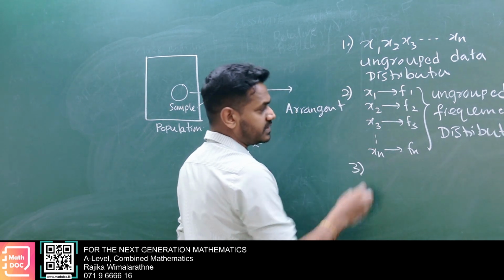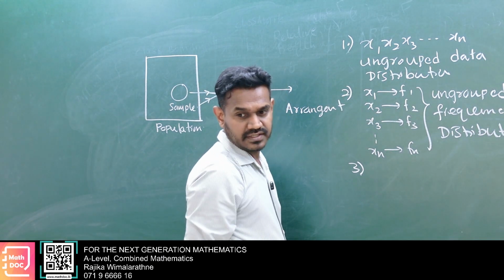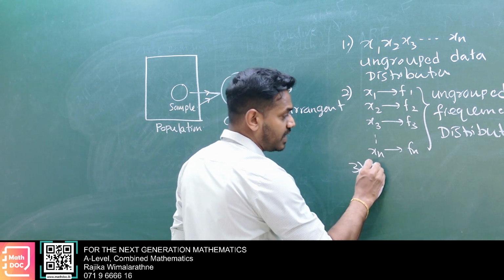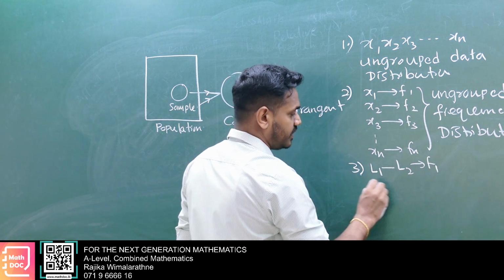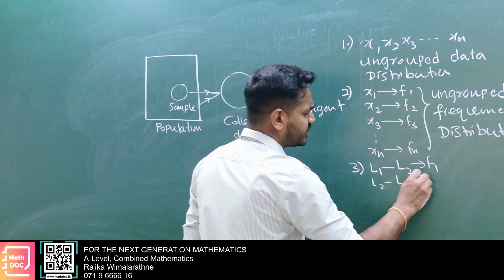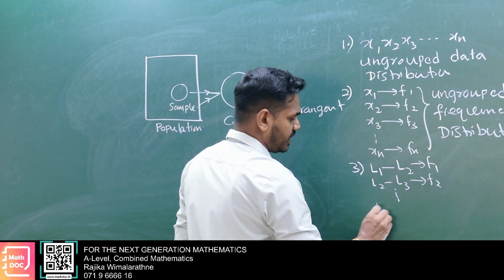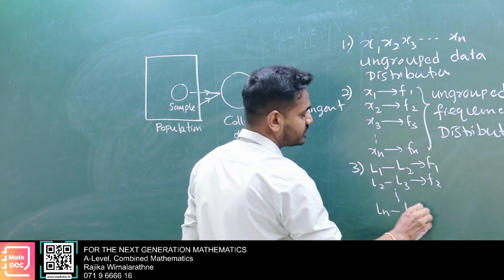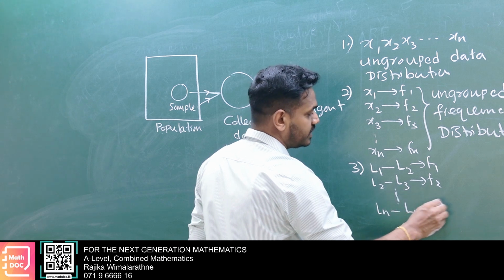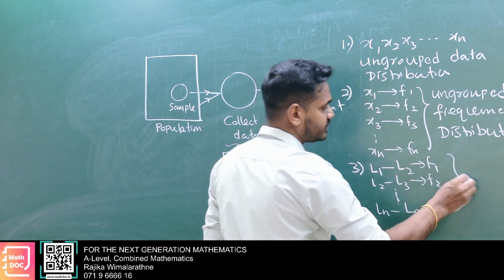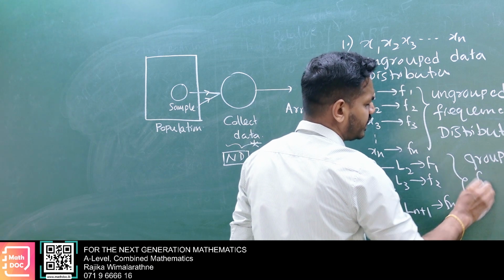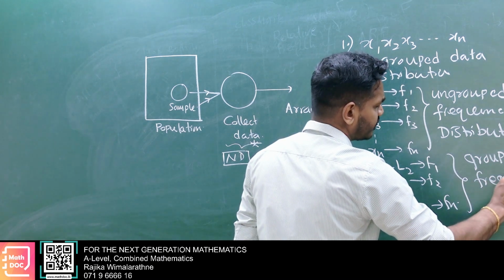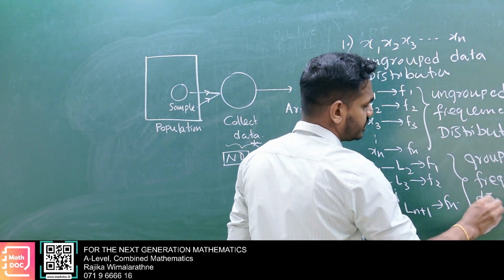Then the third arrangement: for a large data set, we have to rearrange it with classes. L1 to L2 range with frequency f1, L2 to L3 range with frequency f2, and so on, up to Ln to Ln plus 1 range with frequency fn. This is all called a grouped frequency distribution.